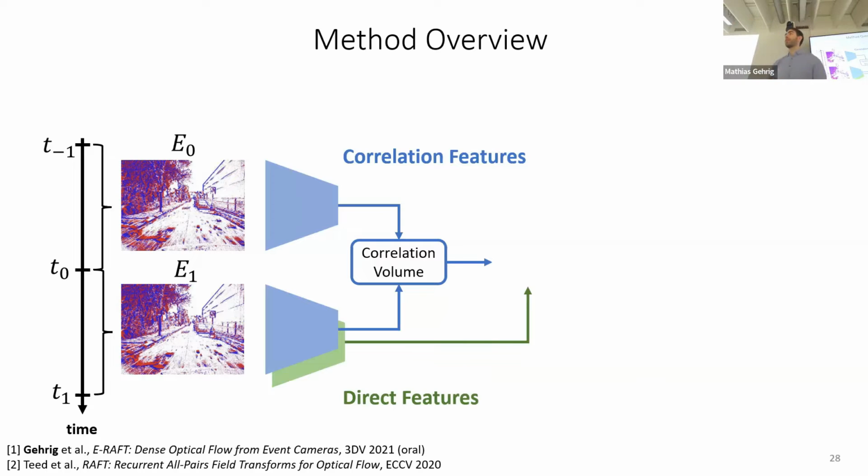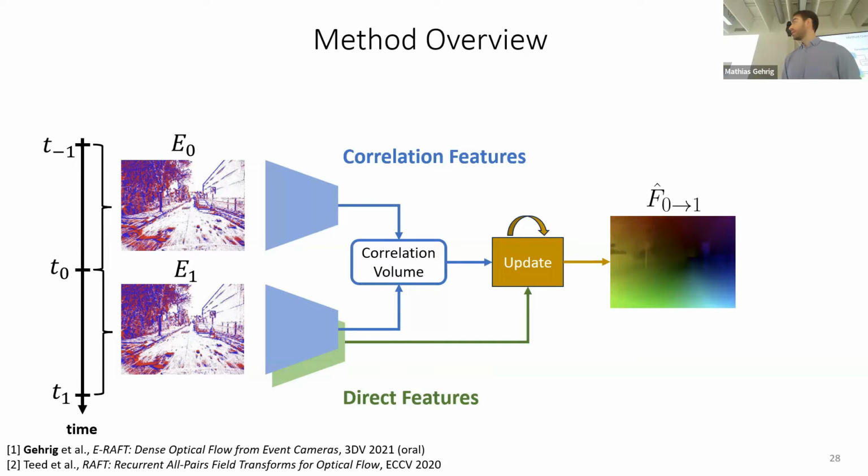But we also have this direct extraction of features from the most recent set of events. And this resembles the approach that I talked about earlier, where we directly extract features. This typically is more robust, for example, to occlusions. Then we use the update operator, so a recurrent neural network, to predict the optical flow.